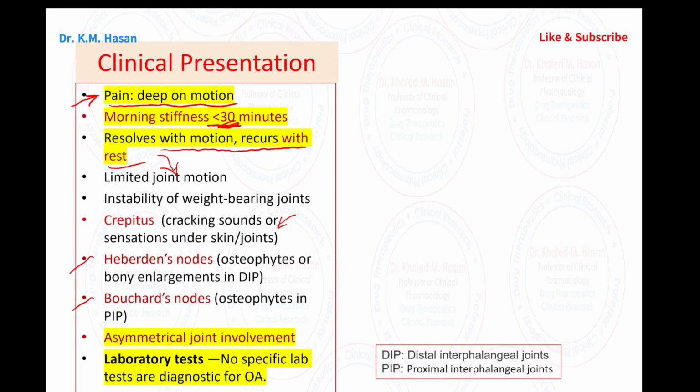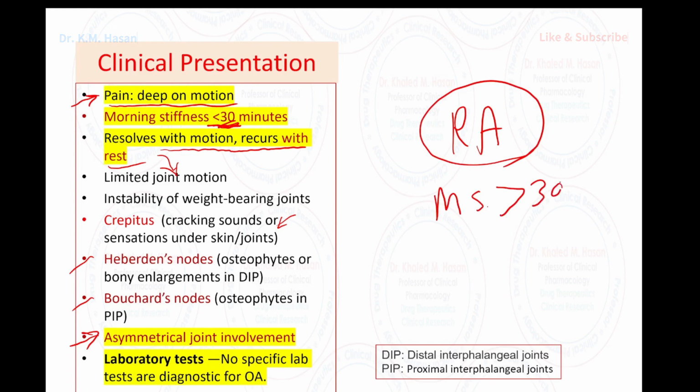Okay, again for osteoarthritis, this disease is considered an asymmetrical joint involvement. It could be in one knee, could be in one side of the hip. It's not symmetrical like RA. So in RA we have morning stiffness more than 30 minutes. What else we have?